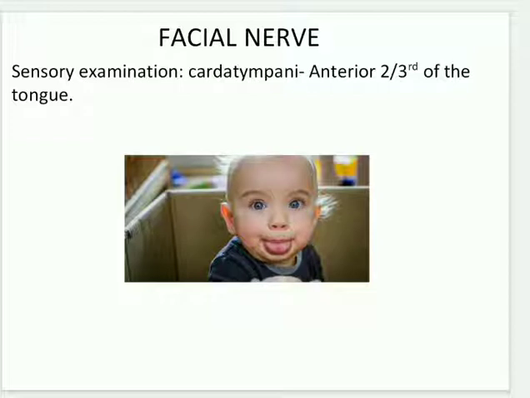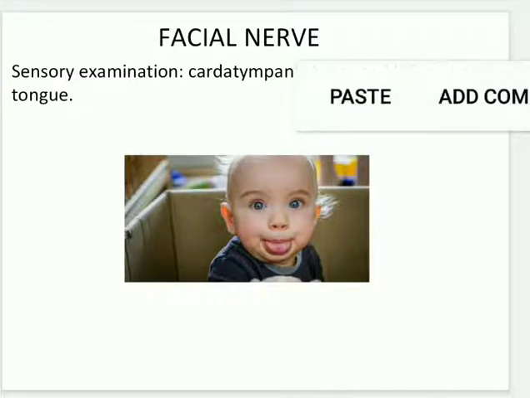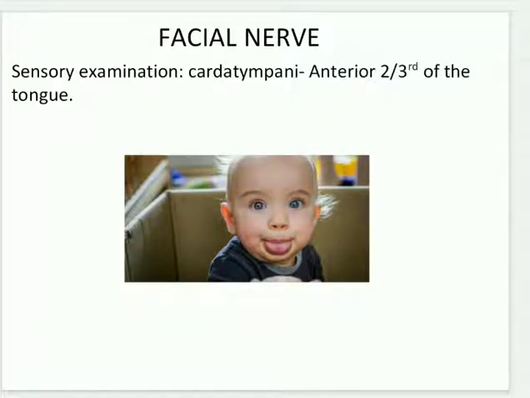First, we examine the chorda tympani of the anterior two-thirds of the tongue by placing a small quantity of a substance on the anterior part of the protruded tongue, and the patient should not speak, so that they can identify whether it is sweet, salty, bitter, or sour. We can do this in the sensory examination.